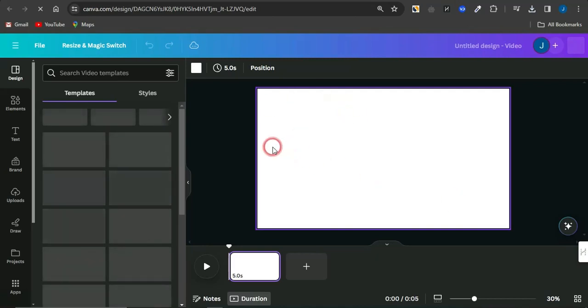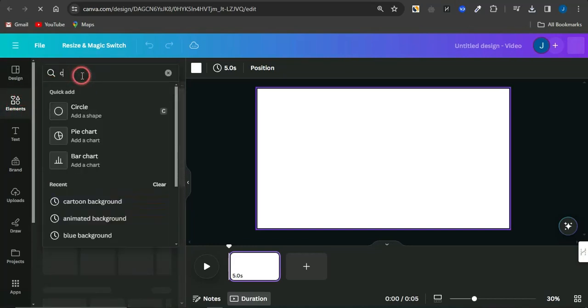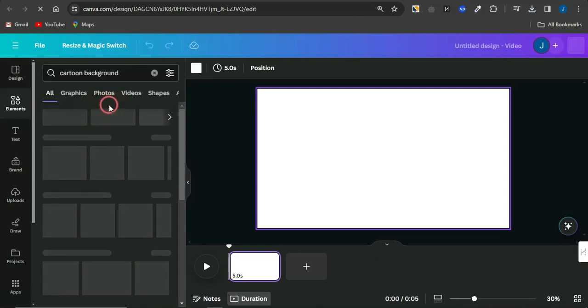Now once you're brought to this page right here, you want to just simply go onto the element section, and maybe search for cartoon background. Now if you just search for cartoon background right here, you will be able to see a lot of options available to you in the photos, graphics and video section.